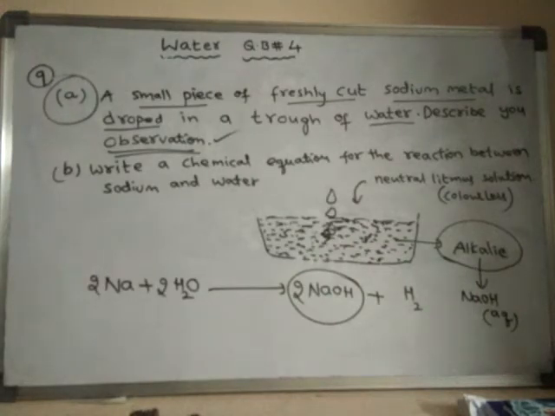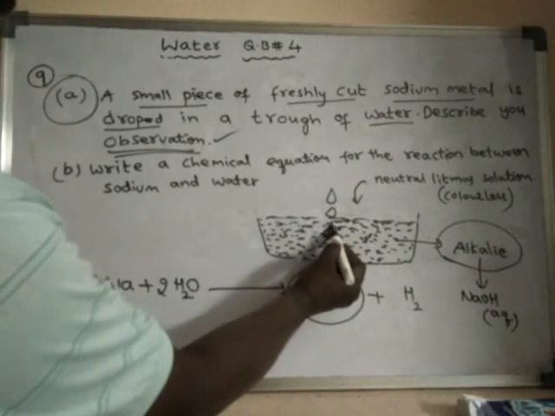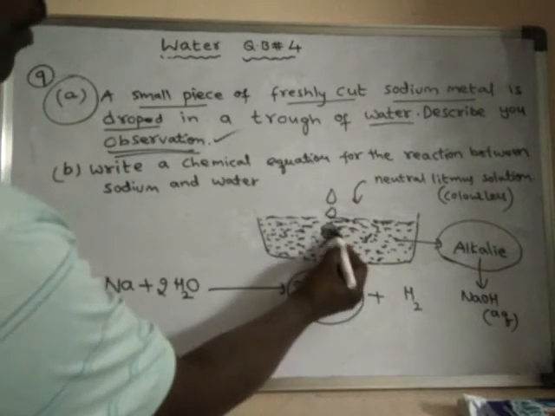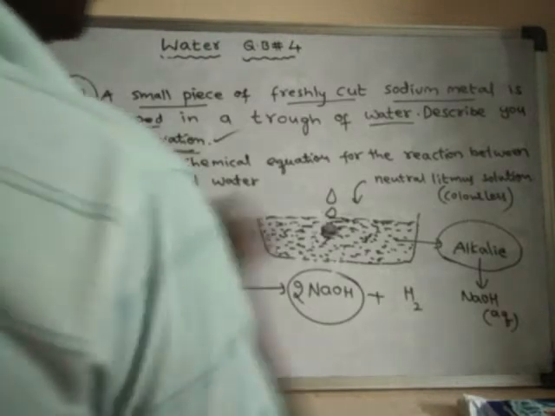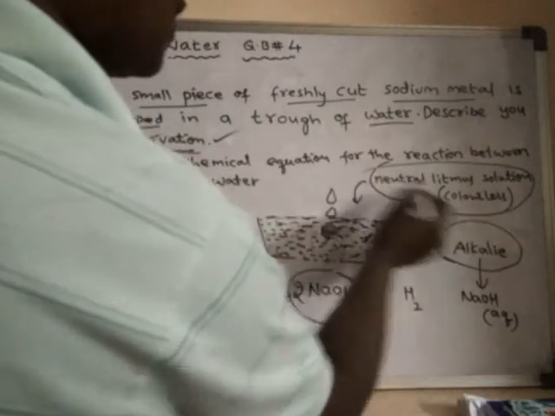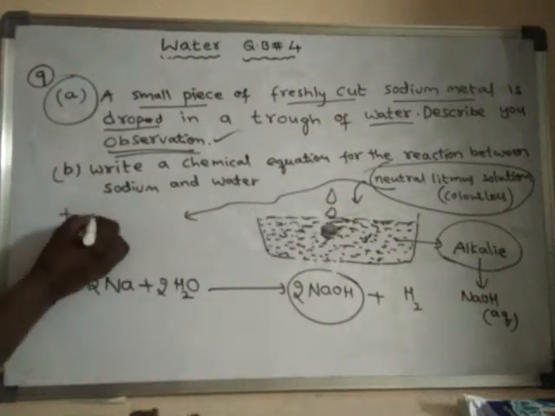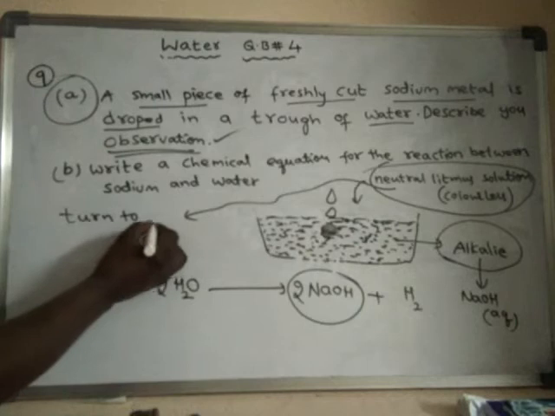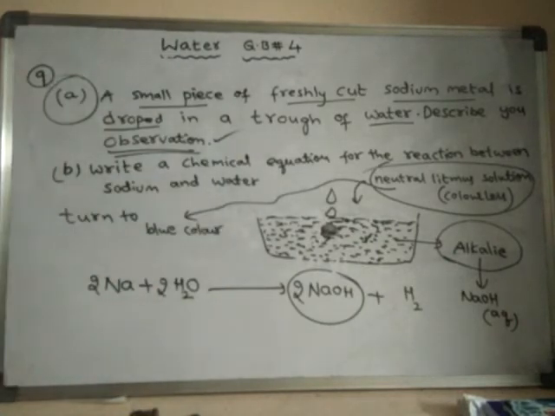The neutral litmus solution turns to blue color. Initially it is colorless, and it will turn to blue color.